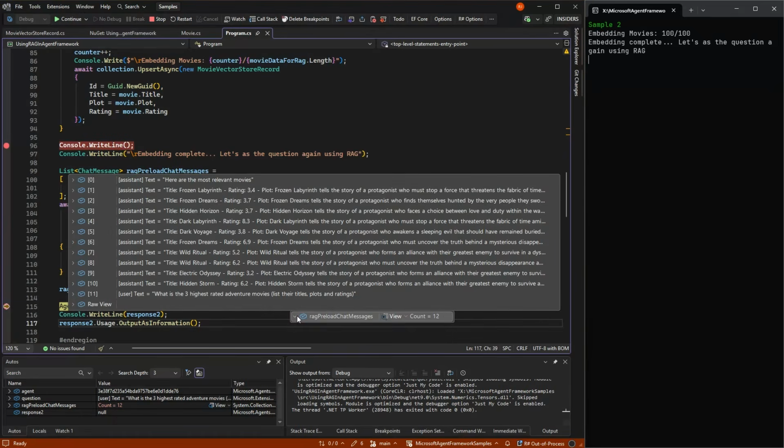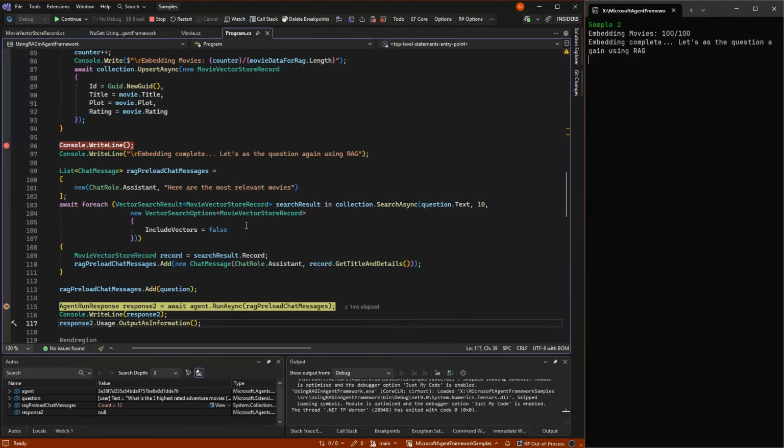And what will happen is the best movie might not be here, because the best movie is all about the highest rating and such, while a similarity search can only talk about text. So that is the drawback of a RAG. We could have said we wanted 100 of them, but that would defeat the purpose, and we could just have run sample 1 anyway.